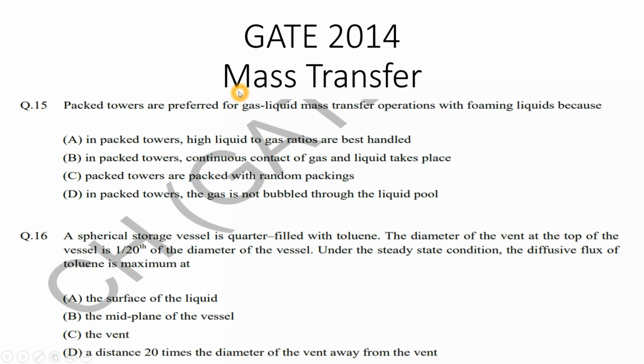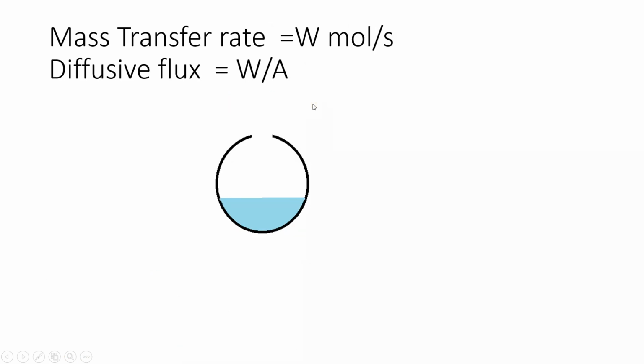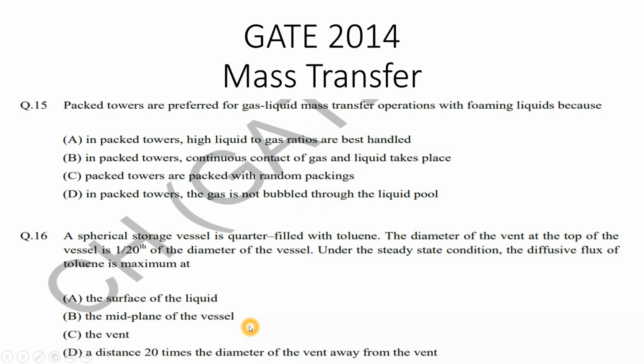So they are asking under steady state condition where the diffusive flux of the toluene is maximum. You will find the minimum area at the vent. So diffusive flux will be maximum at the vent. Not the surface of the liquid, not the mid plane of the vessel.